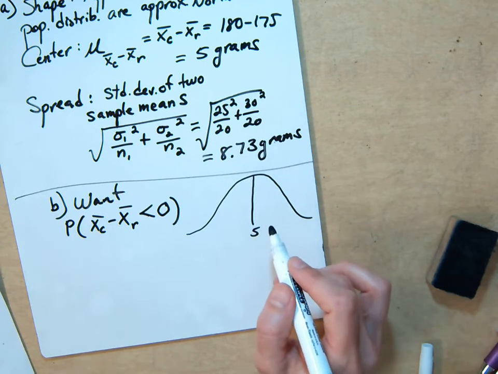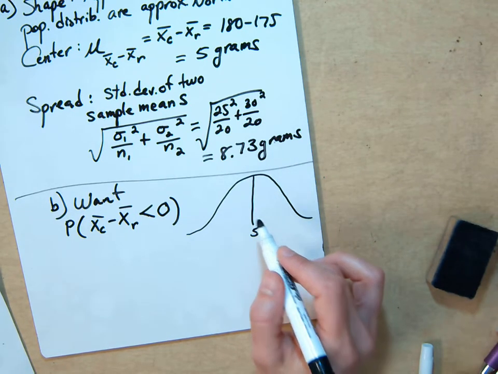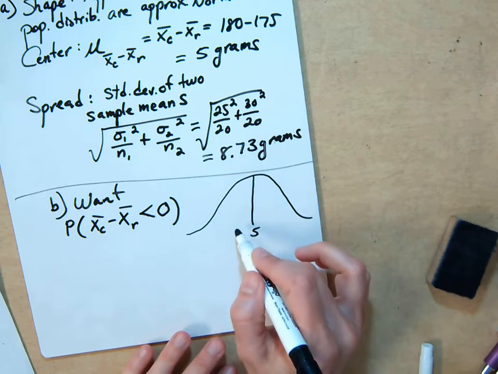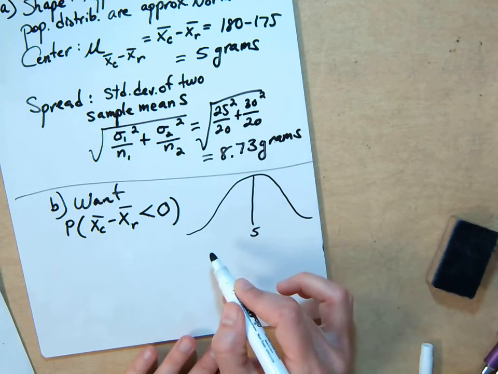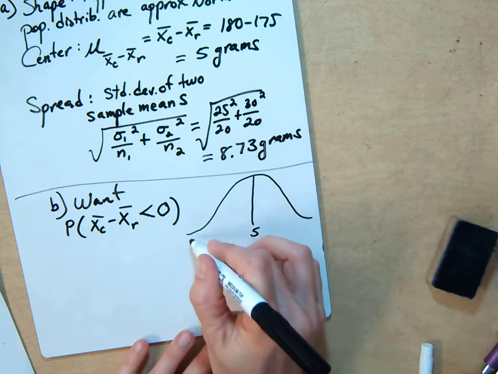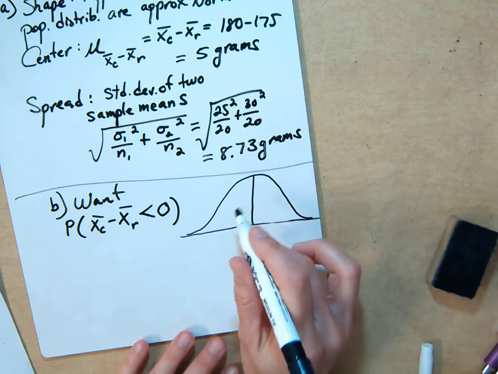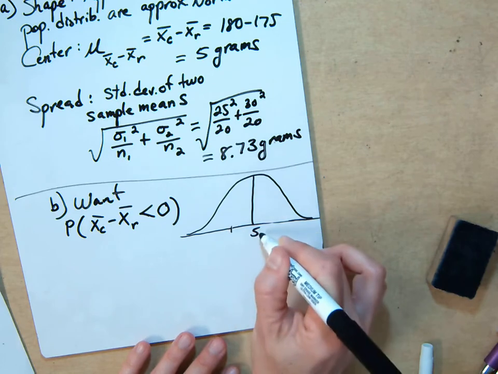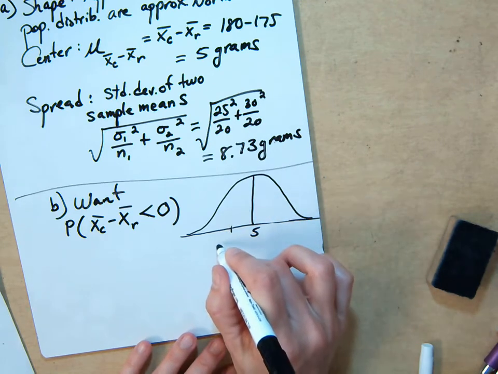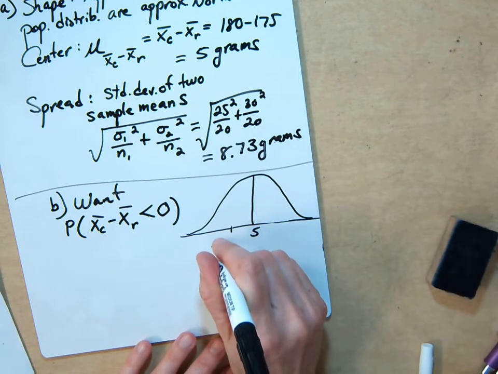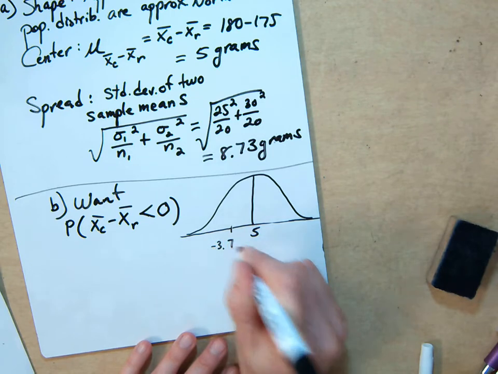We're looking for less than 0, so we need to know where 0 is, and we want to shade everything to the left. One standard deviation to the left would be 5 minus 8.73, which is negative 3.7, roughly.